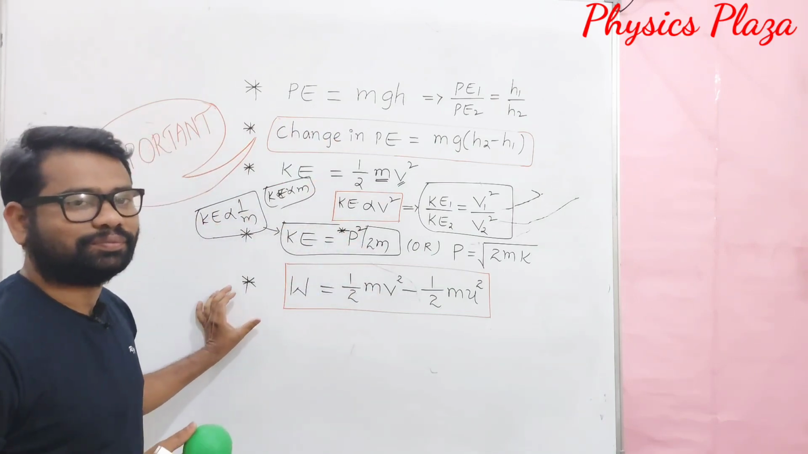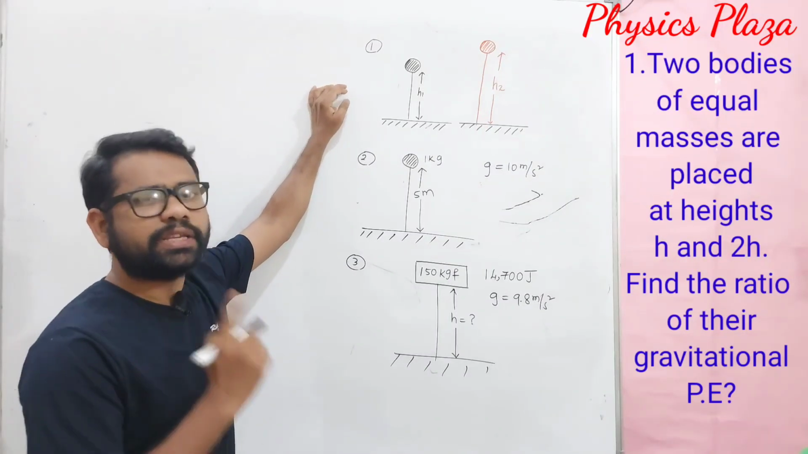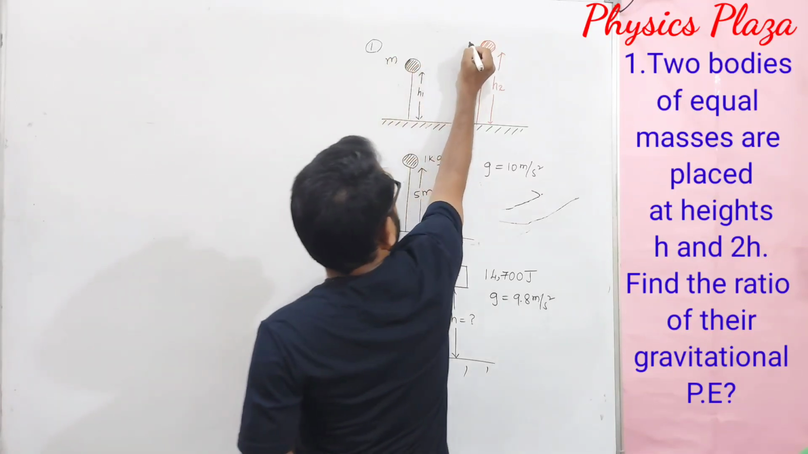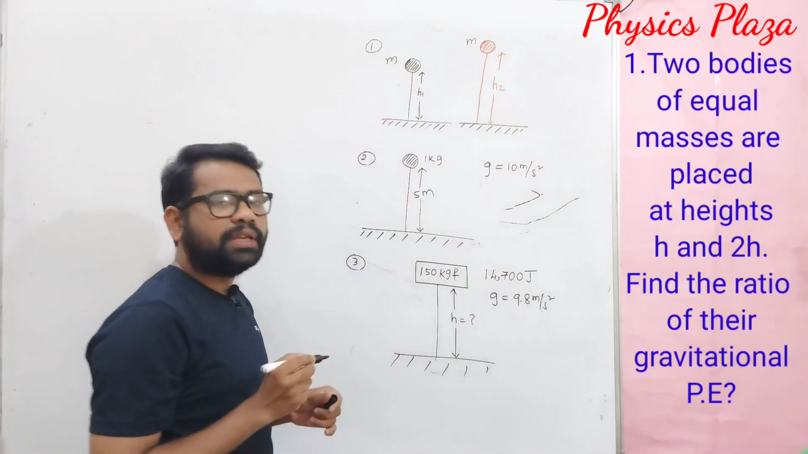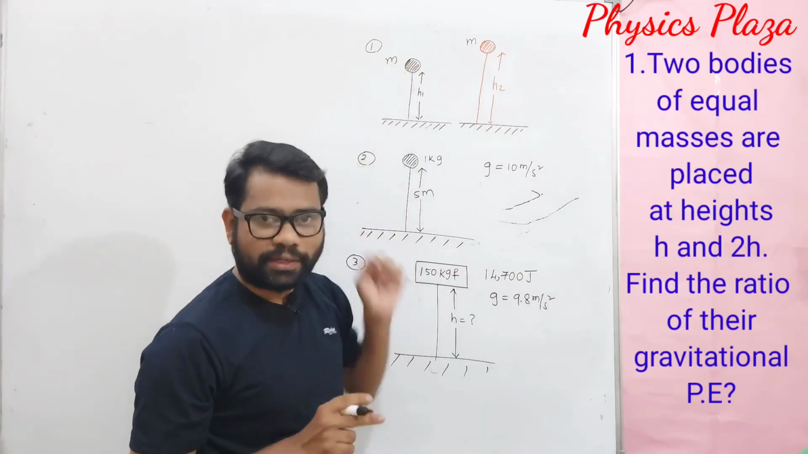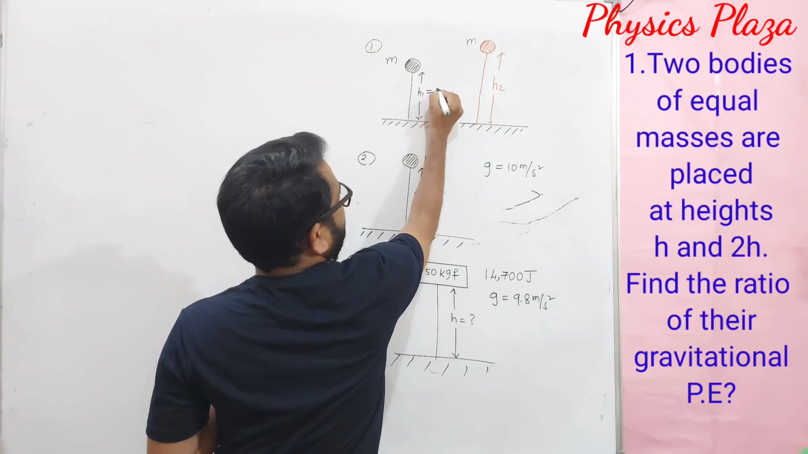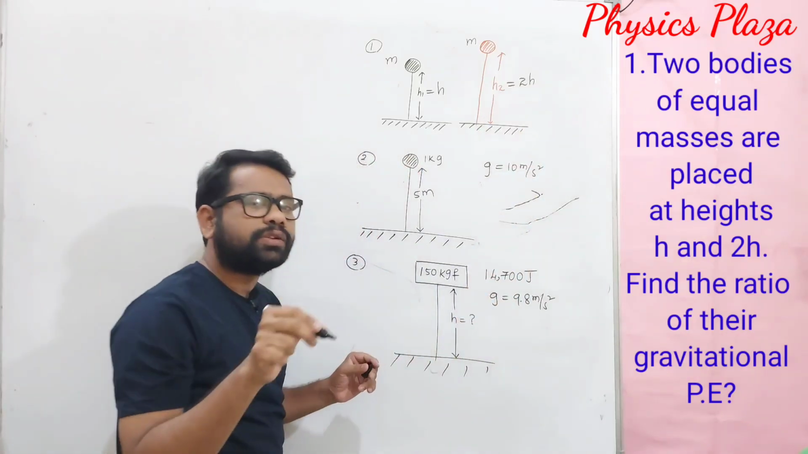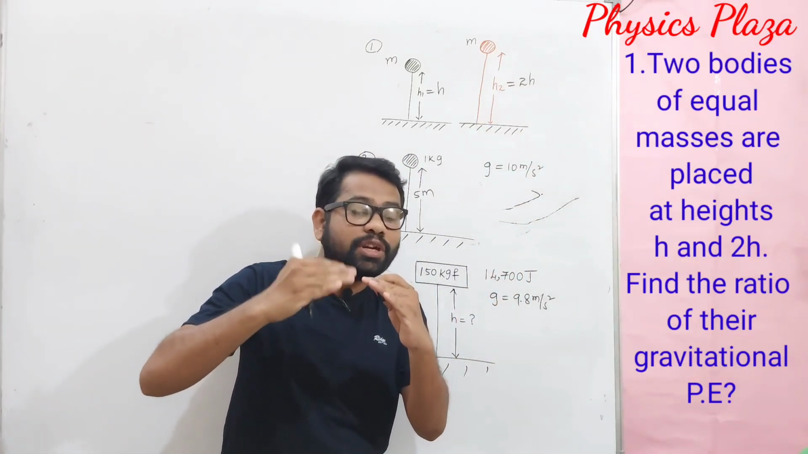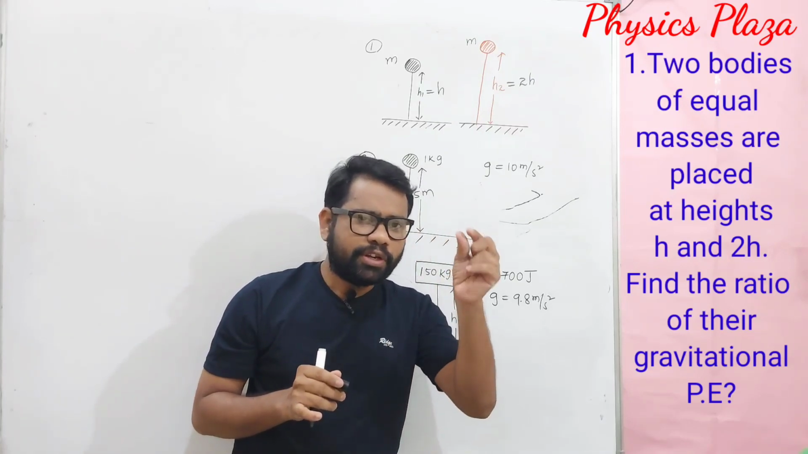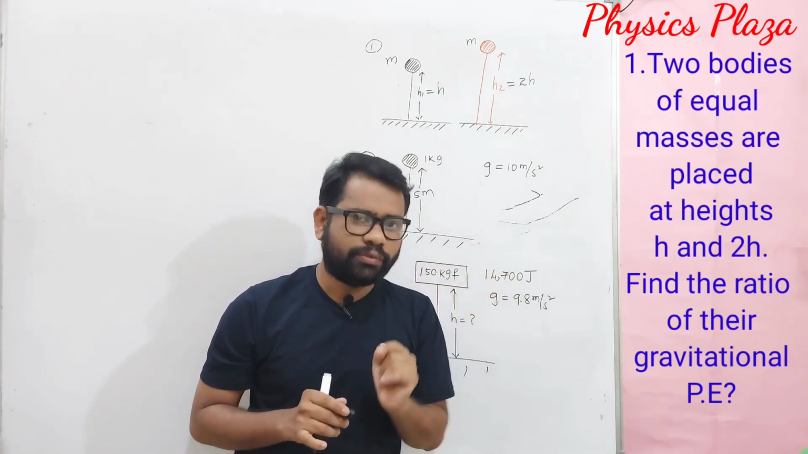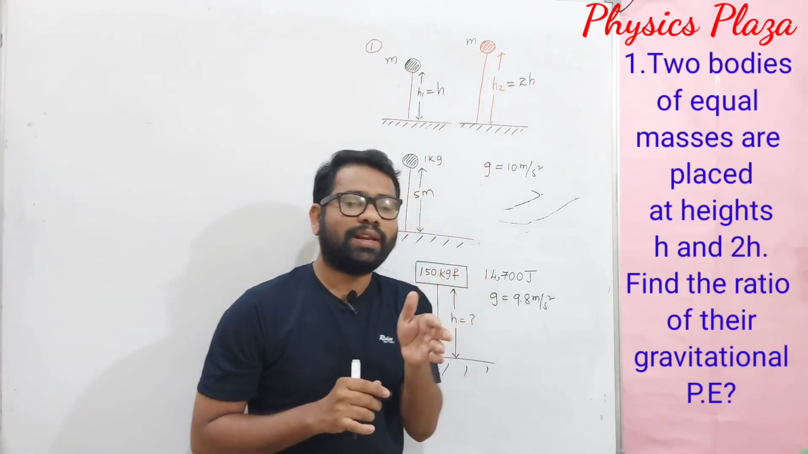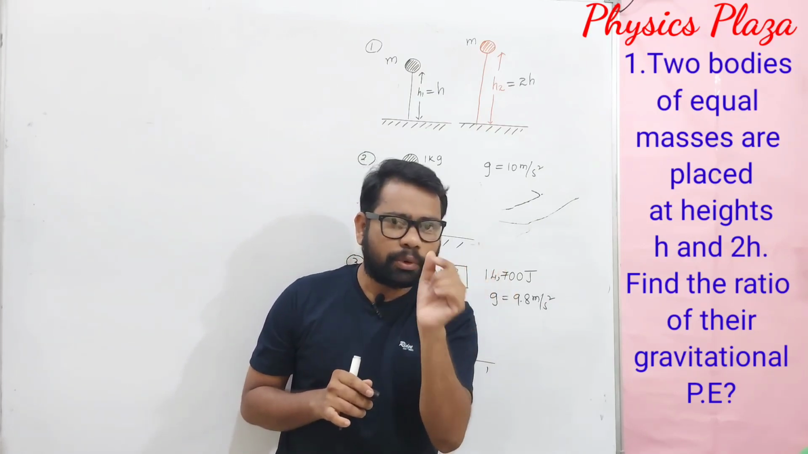Just note down. In the first question, it is given that two bodies have the same mass. So the mass of this body is m only, the mass of this body is m only. But both are placed at different heights, such a way that the first one is placed at a height h and the second one is placed at a height 2h. They are asking us to calculate the ratio of gravitational potential energies, due to the change in height. Here it is placed at a certain height h, and this at a certain height 2h.